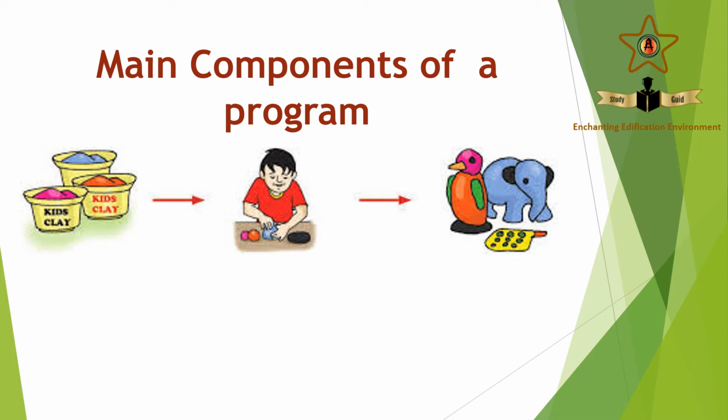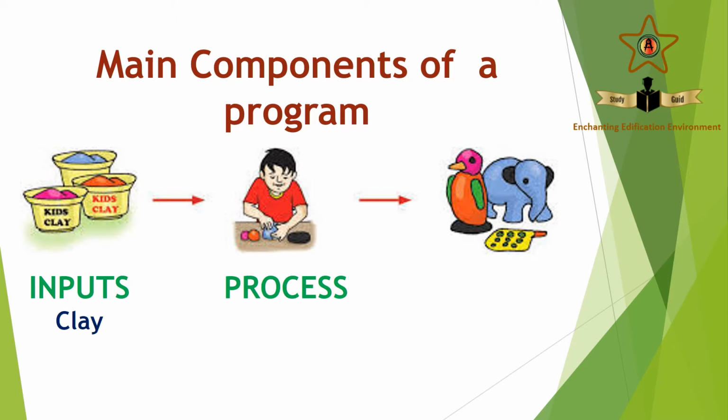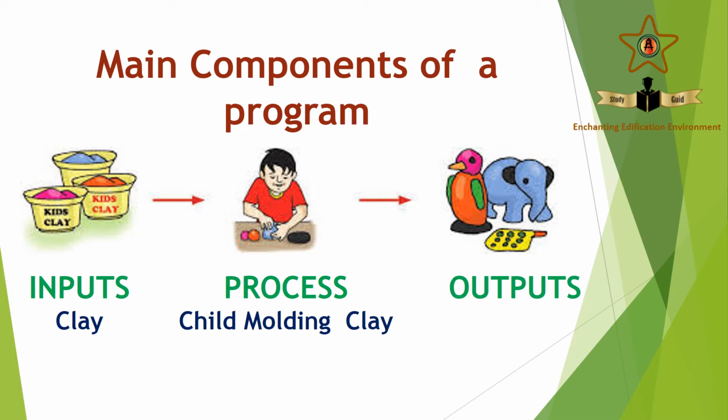This child is playing with clay and he is making some animals as well as objects. So this clay is going to be the inputs. The process is the child making the models, and the outputs will be the pictures, animals or diagrams he has made.